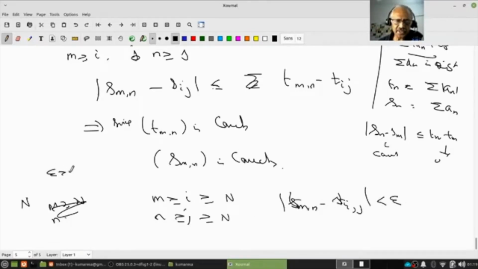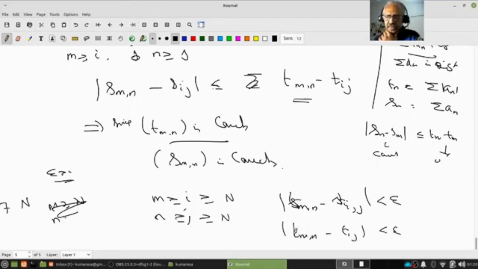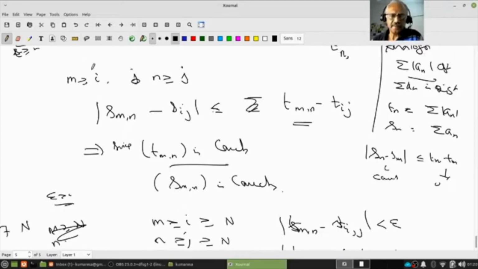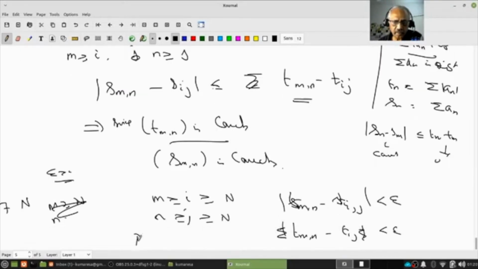Given epsilon positive, since this sequence is Cauchy, there exists N such that for all m, n, i and j with m greater than or equal to i greater than or equal to N, and n greater than or equal to j greater than or equal to N, |T_mn minus T_ij| is less than epsilon. But actually T_mn will be greater than or equal to T_ij, therefore there is no modulus. So the result follows. I'm sorry, this is a very typical result, so I don't want to spend much time.